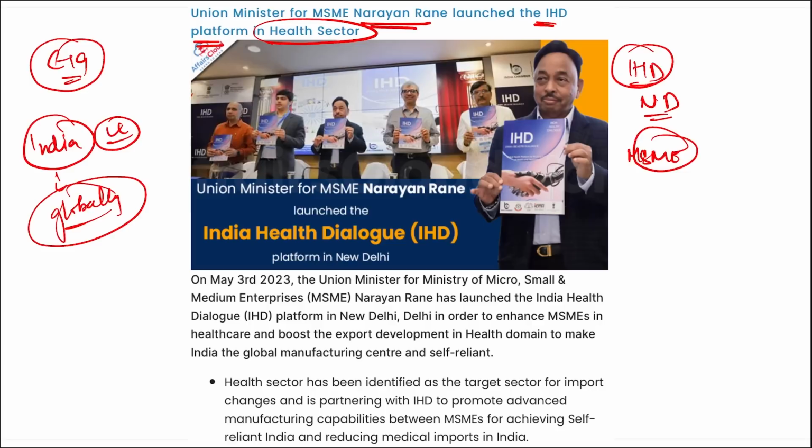It was launched in New Delhi and it was in order to enhance the MSMEs in healthcare sector and boost the export development in healthcare domain. Healthcare sector here has been identified as a target sector for import changes and is partnering with IHD, that is India Health Dialogue, to promote advanced manufacturing capacities between MSME for achieving self-reliant India and reducing the medical imports to India. Correct?